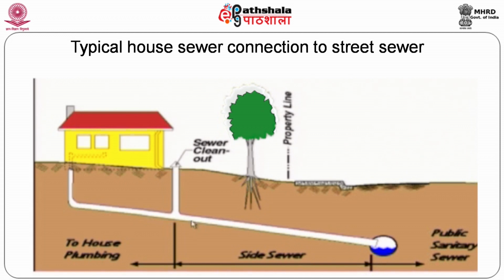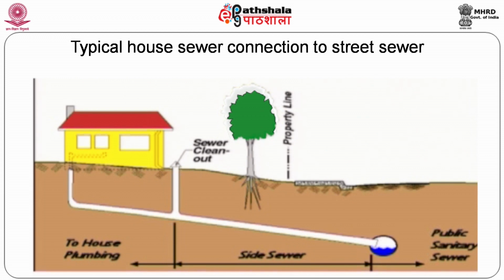In case there is a blockage in the sewer, we can allow water to flush and clean the sewer pipe. Ultimately, it is connected to the street sewer. In the street sewer, generally it will be flowing partially, only half full, and the top space is provided for the movement of foul gas and air.